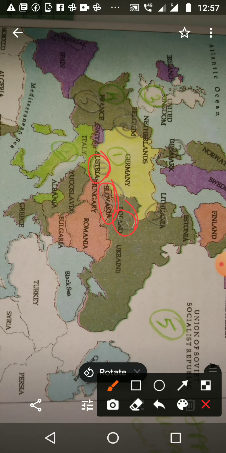Then the fourth one is Denmark. Denmark is above Germany. Then Lithuania, that is on the upper right side, or northwestern side, of Germany. Then France, it is on the western side of Germany. Then next one, Belgium. Belgium is also on the northwest side of Germany.